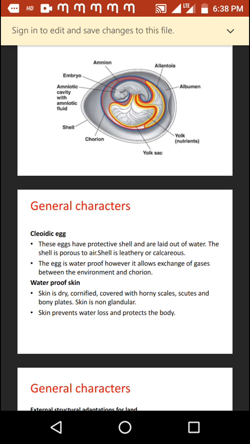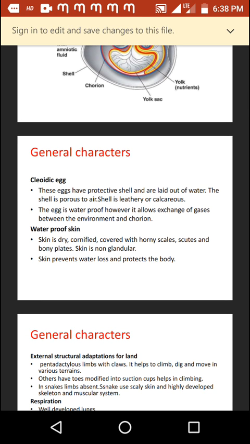And they are laid out of water. The shell is porous to air, which helps in the exchange of gases, but it is waterproof. The shell is leathery or calcareous in nature. The egg is waterproof, however, it allows exchange of gases between the environment and the chorion. The next important terrestrial adaptation is waterproof skin.